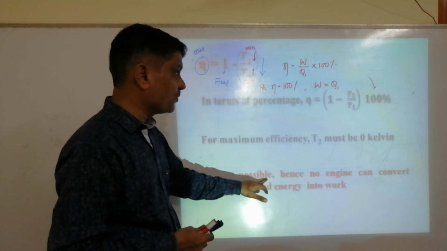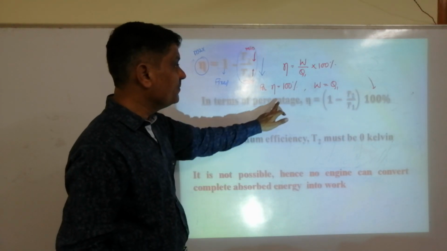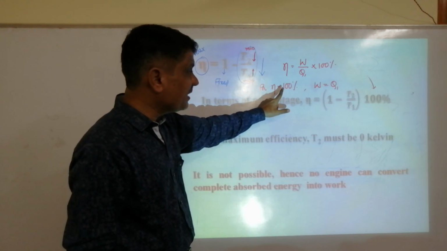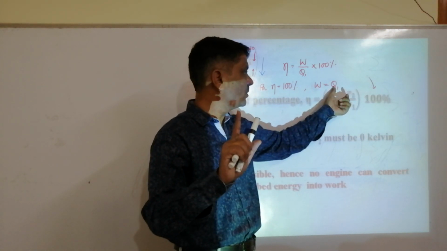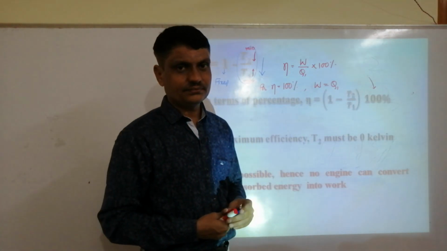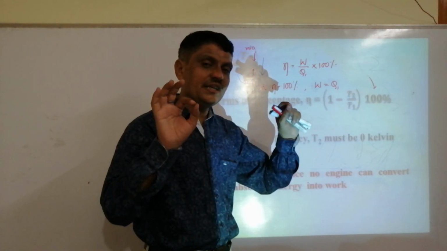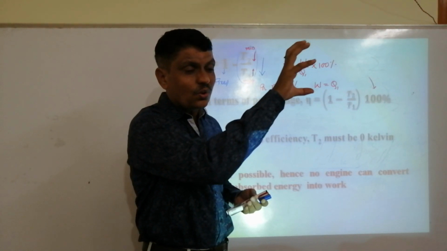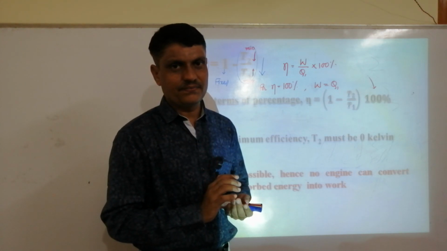When we cannot maintain 0 Kelvin, we cannot get 100%. When we cannot get 100%, W can never be equal to Q1. It means no engine can convert the absorbed heat energy completely into work.